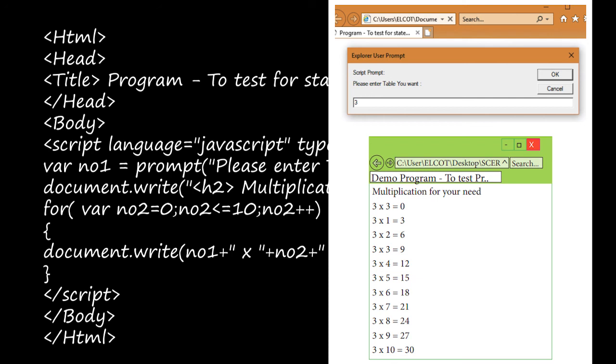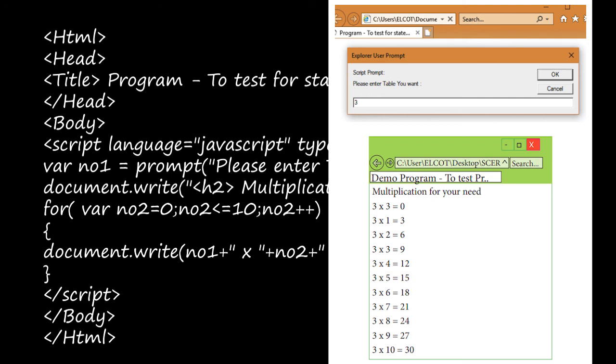What is the condition here? NO2 less than or equal to 10. So it will end with 10. So the last line, if you see, 3 into 10 is equal to 30, right? Are you clear? So you just try it for some other coding. Okay, you can give some other variable name and you can give some other number. You can enter some other number and you can rewrite this code using this for loop. Okay, you write another for loop code and just send it to me. If you want, I'll execute it and send it back to you.